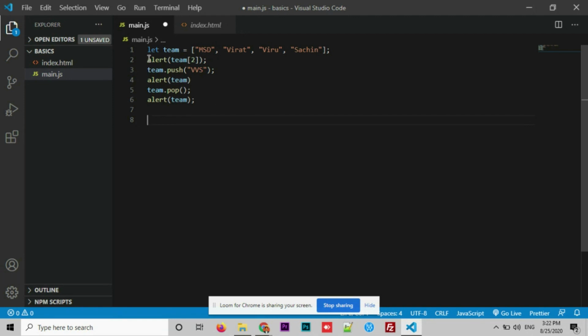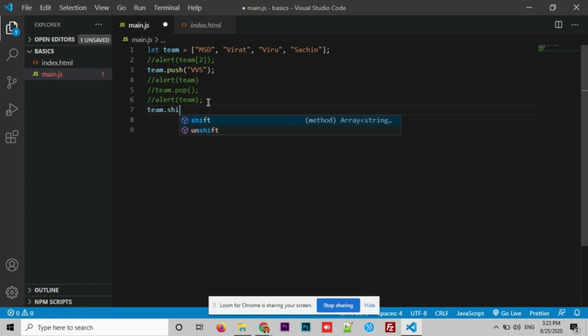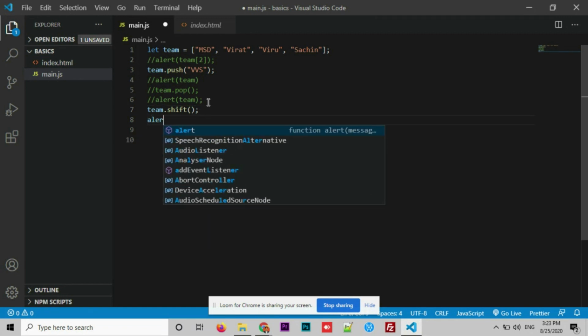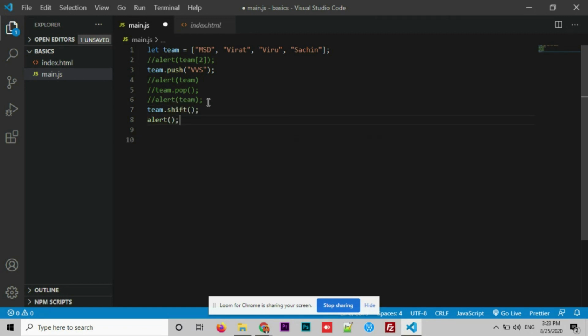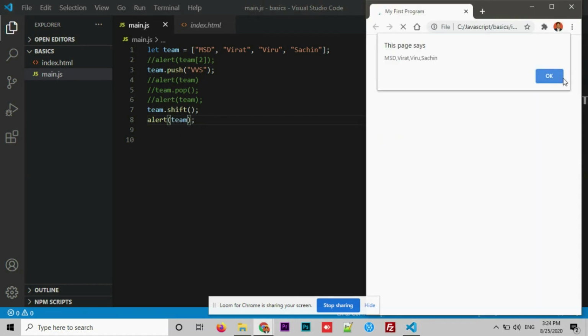Now let's comment this. team.shift and check what the alert statement returns. Alert team, save here, refresh, check the output. Now what has happened? Just because I used a method called shift, you can see the first element inside the array got removed. And technically, what happens when you try to use a method called shift?